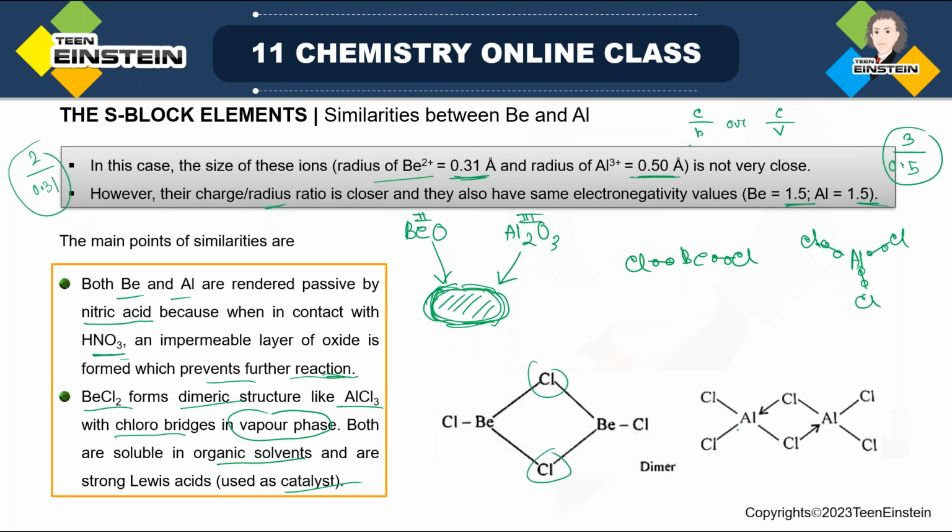Details of the structure of AlCl3 will be cleared in the corresponding group, group 13. Aluminium is from group 13, the p block, a completely different chapter, so we are not going into the details of AlCl3. Just remember here we have some similarities: in both cases, there is a bridge of chlorine atoms between 2 Be or 2 aluminium.